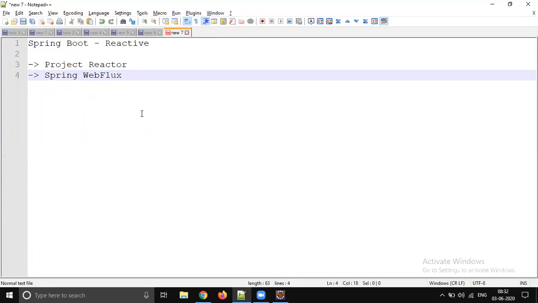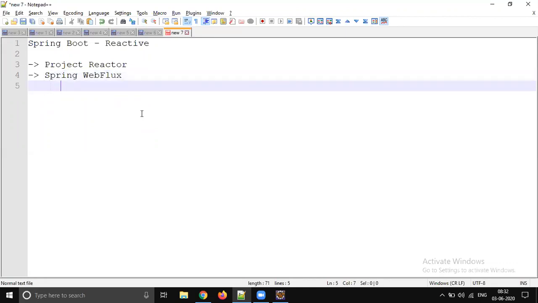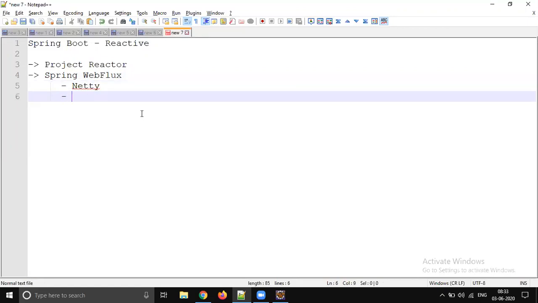But when you want to get the benefits of Spring WebFlux, we need a server, and the default server for Spring WebFlux is Netty. Okay, so it's not Tomcat. Going forward, the default server is Netty, but you can disable it and use Tomcat instead. But there is a minimum version requirement, because Tomcat 8 and Tomcat 7 won't support reactive programming. I think the minimum version should be Tomcat 9 with some subversion. So make sure you are using the latest version of Tomcat. Minimum Tomcat 9 is required.